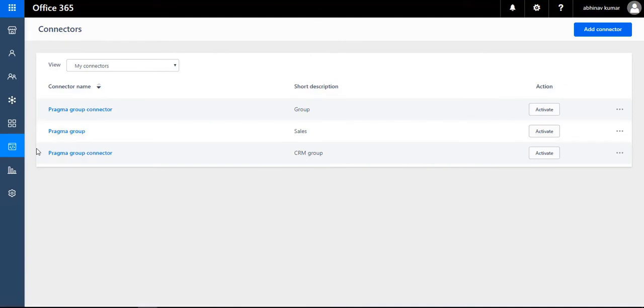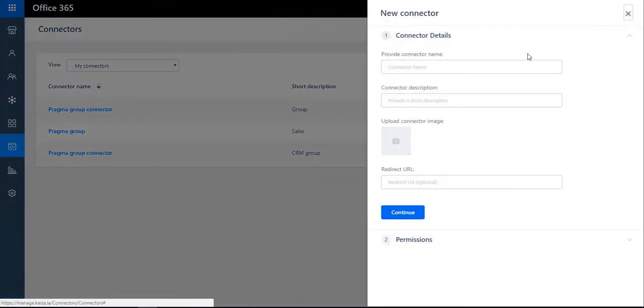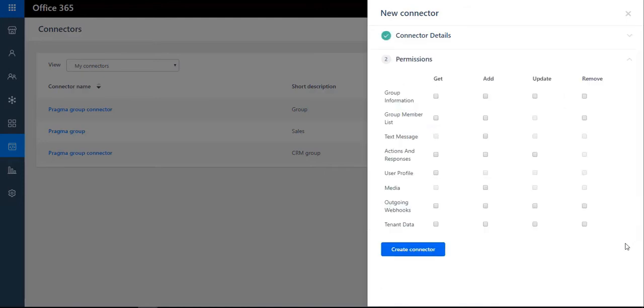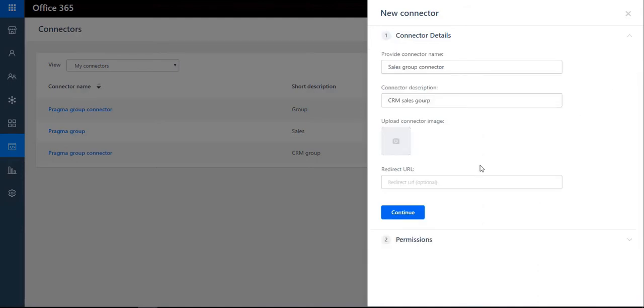Then go to the connector and add a connector. Give the name of the connector. I'm giving it sales group connector, which will create a connection between CRM and Kaizala. So these are the permissions here. As you can see, these are the permissions which you can give to the user. Now just click on continue.